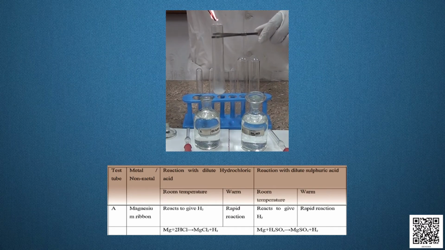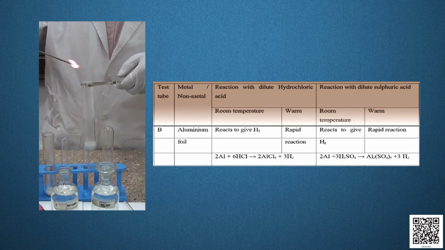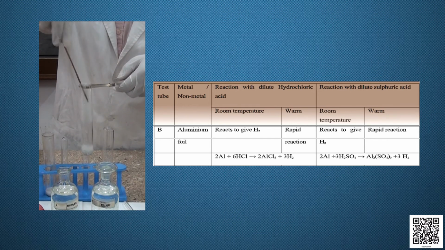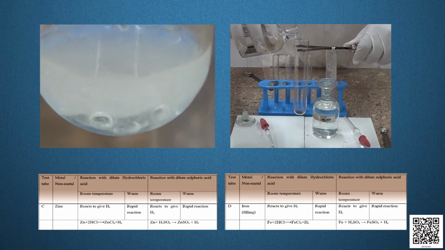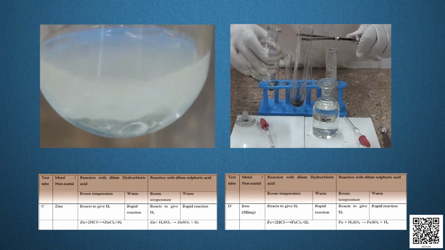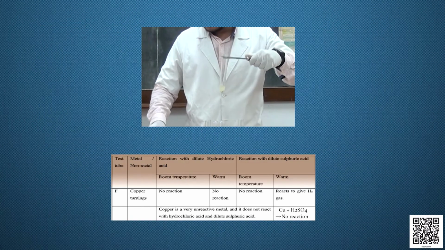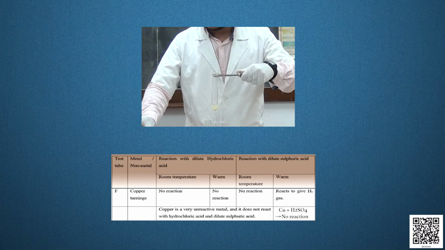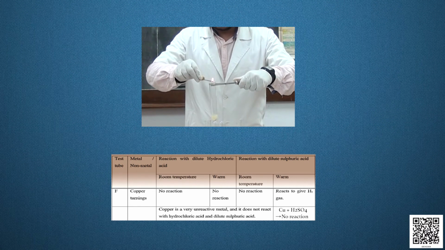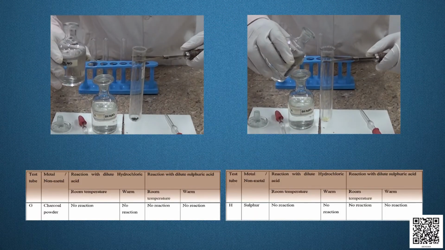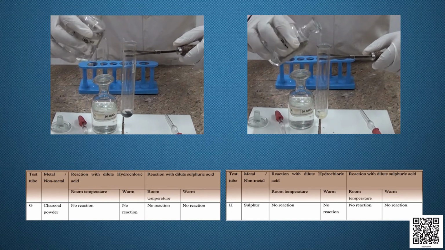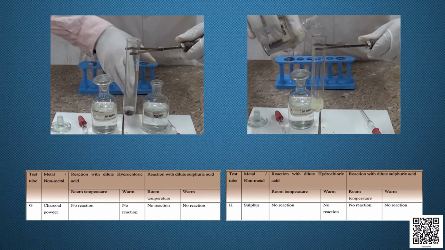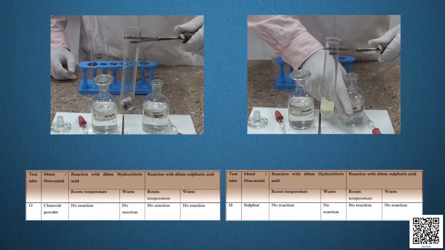Magnesium ribbon reacts vigorously with both the acids. Aluminium also reacts with both the acids and liberates hydrogen gas. Zinc and iron also react, but less vigorously. Copper shows no reaction with both dilute hydrochloric acid and dilute sulfuric acid. Non-metals like charcoal and sulfur do not participate in the reaction with these acids, both in hot and cold conditions.